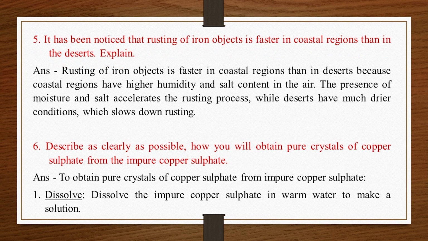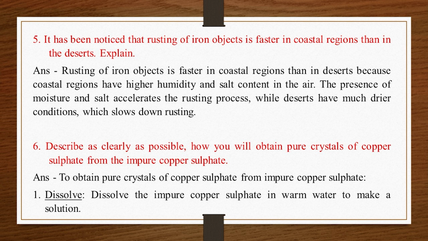5. It has been noticed that rusting of iron objects is faster in coastal regions than in the deserts. Explain. Answer: rusting of iron objects is faster in coastal regions than in deserts because coastal regions have higher humidity and salt content in the air. The presence of moisture and salt accelerates the rusting process, while deserts have much drier conditions, which slows down rusting.